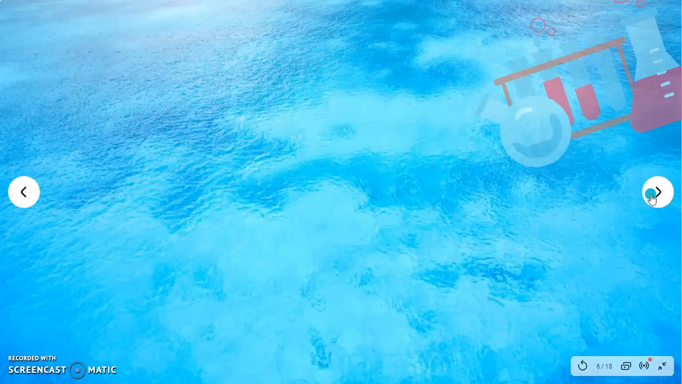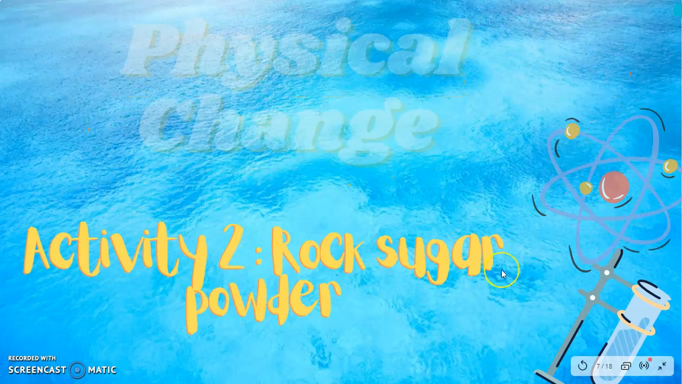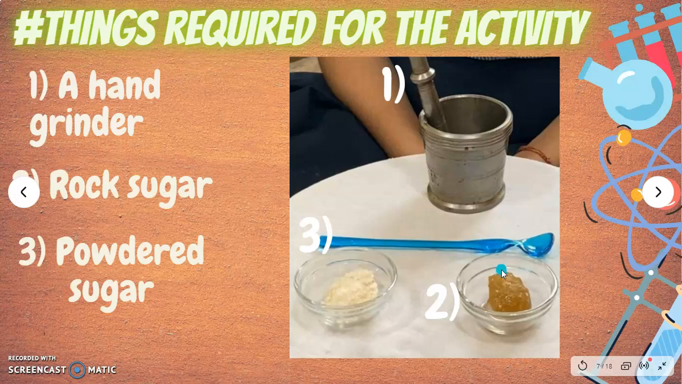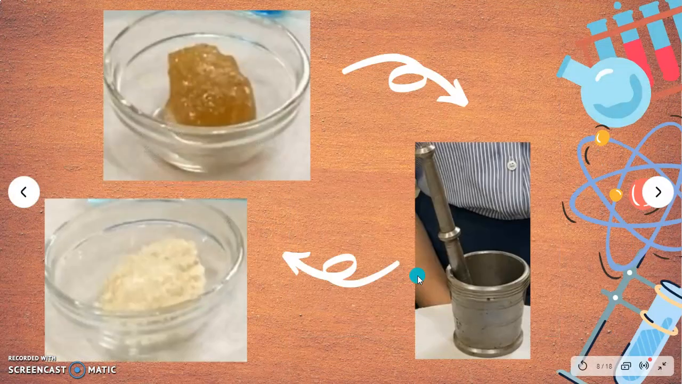The name of our second activity which betrays a physical change is converting rock sugar into its powdery form. The requirements of this activity are a hand grinder and a piece of rock sugar to be changed into its powdered form. Rock sugar,